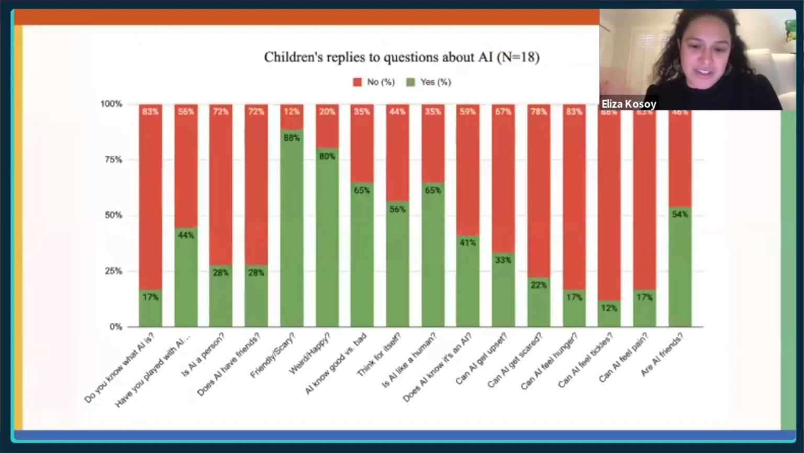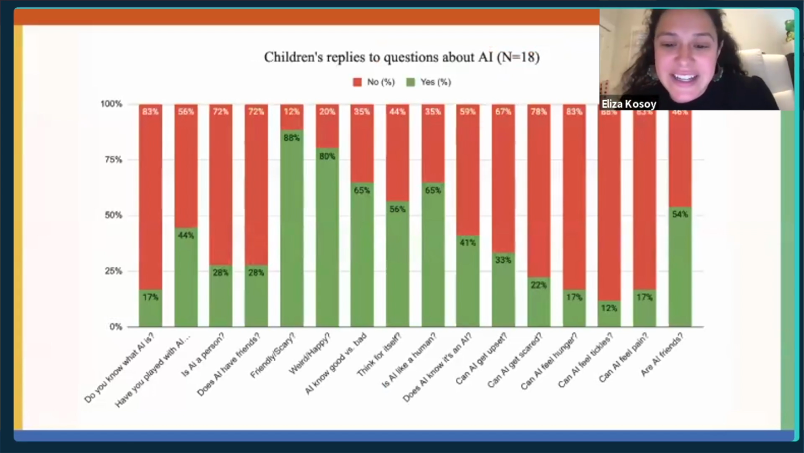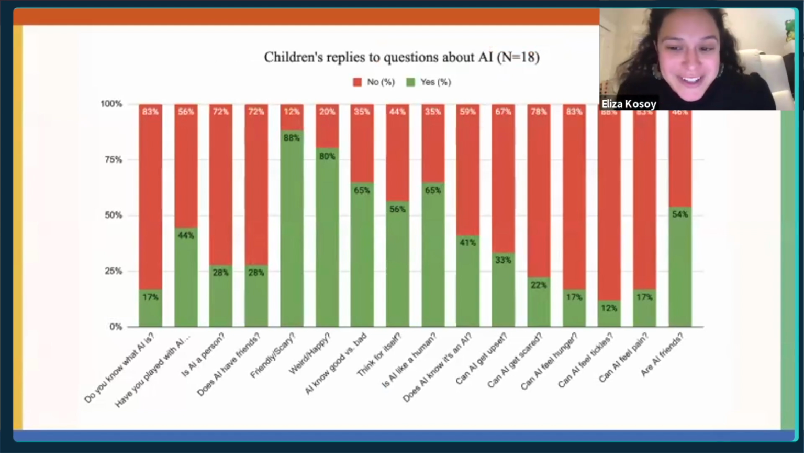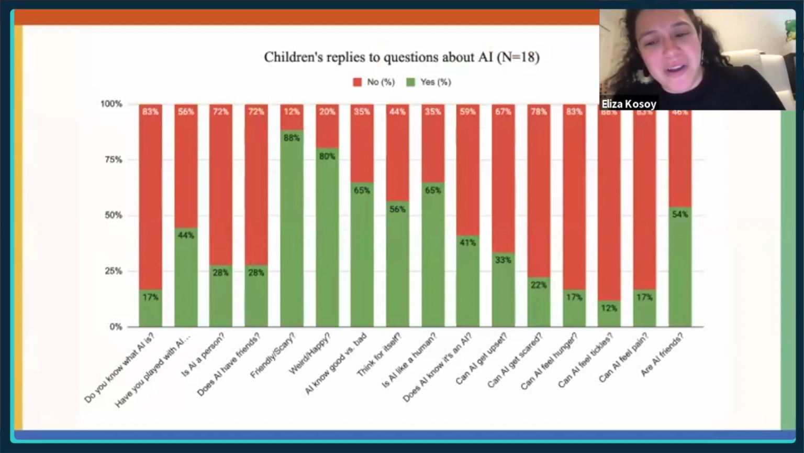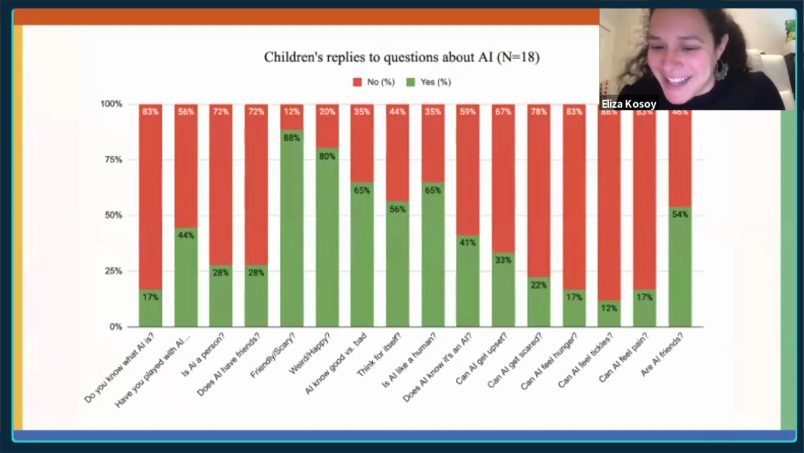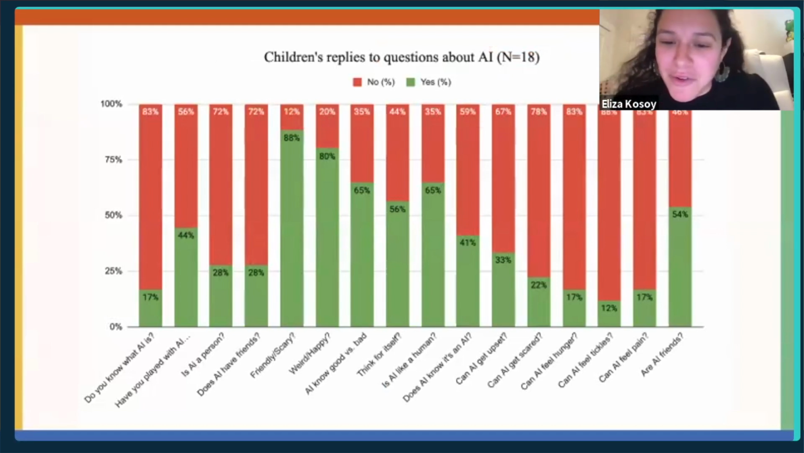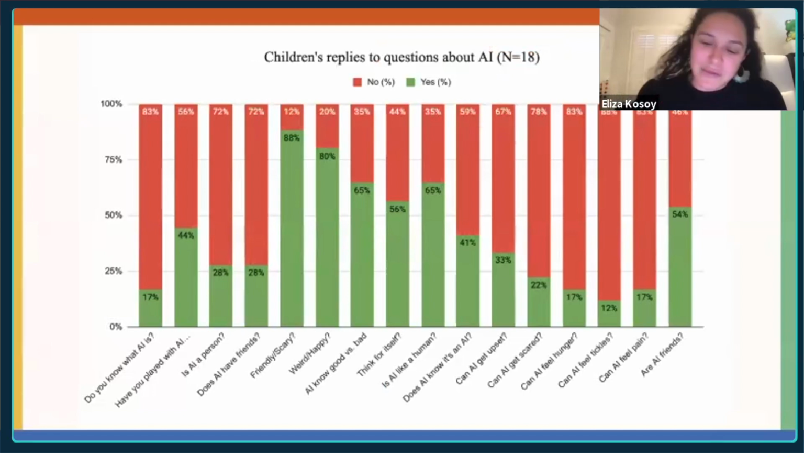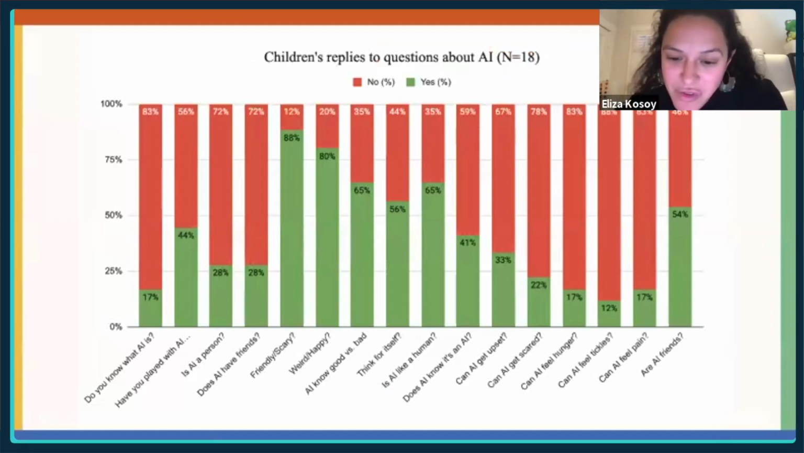And then, just to look quickly at some of the pilot data, here you can see for every question kind of what the results were. Even asking children, do you know what AI is? 83% are saying no. But then, have you played with one before? 44% are saying yes.